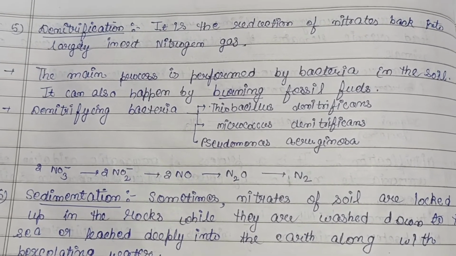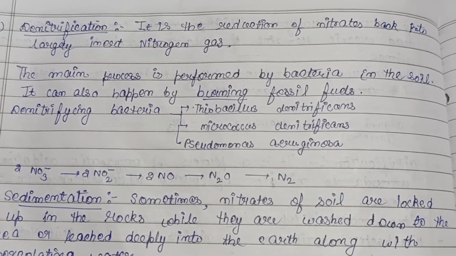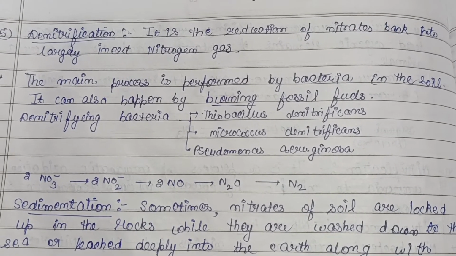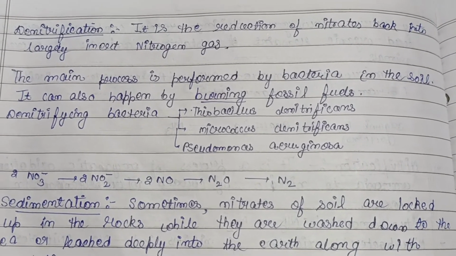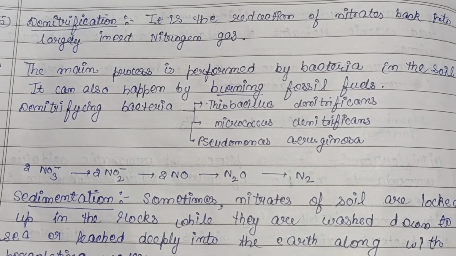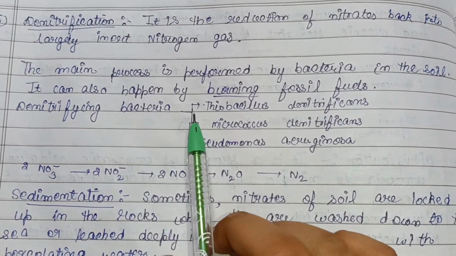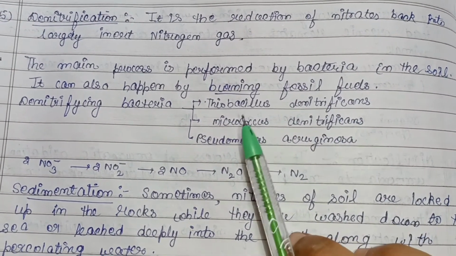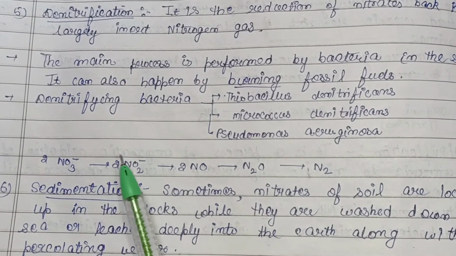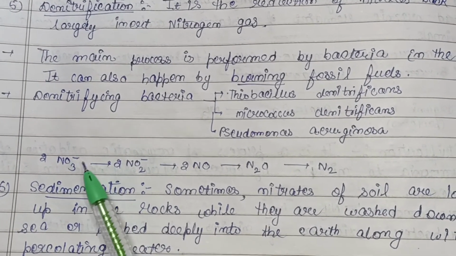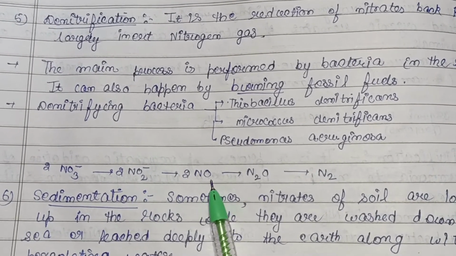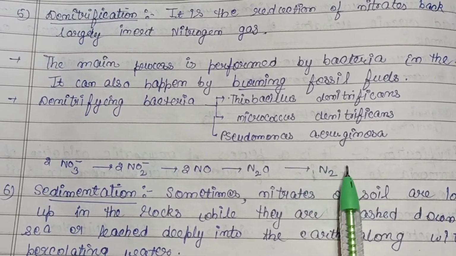Then the next step is denitrification, that is, the reduction of nitrates back into largely inert nitrogen gas. The main process is performed by the bacteria that are present in the soil. It can also happen by burning fossil fuels. The denitrifying bacteria are Thiobacillus denitrificans, Micrococcus denitrificans, and Pseudomonas aeruginosa. So the whole process is like this: NO3 negative nitrates are converted into nitrites, then NO, then N2O, and at last N2, that is the inert form.